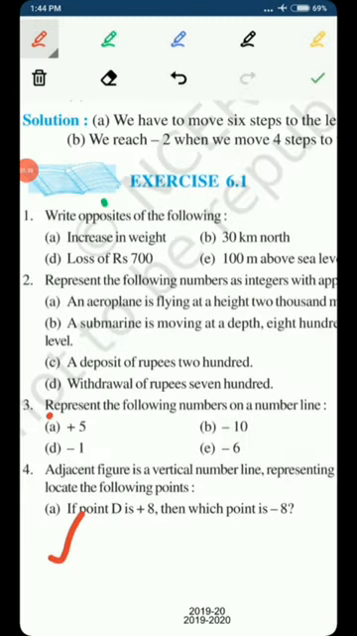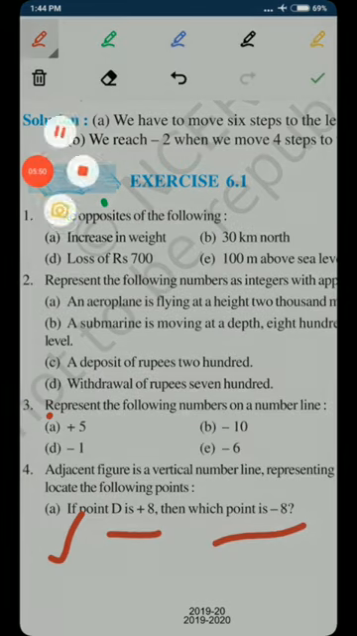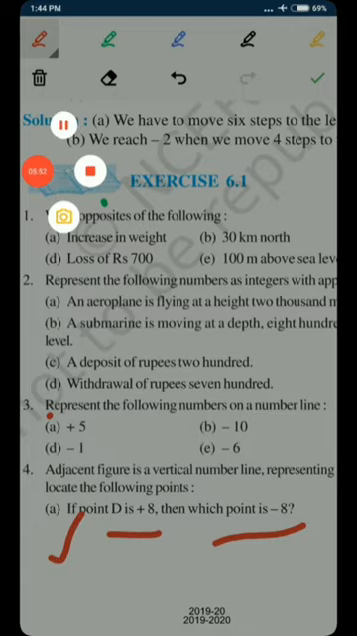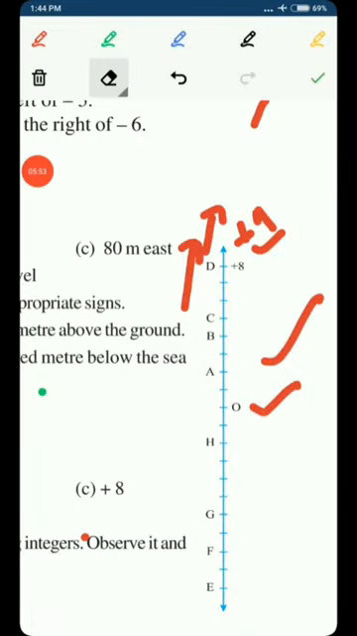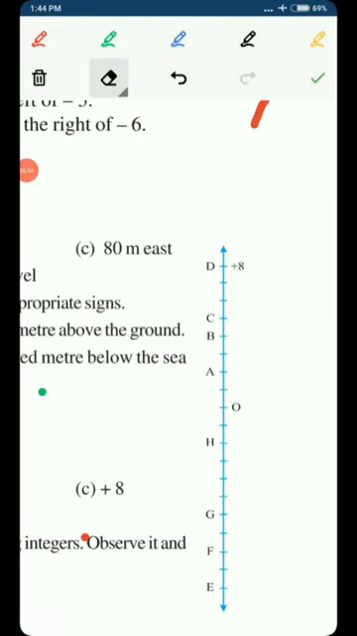Students, in part A, they are asking us to locate a point. They are giving us that if point D is at +8, then which point is -8? Means on the number line we have to find the point minus 8. So to find -8, what will we do? We will just move as we move on the number line. We know that while moving downwards, we move in a decreasing way.